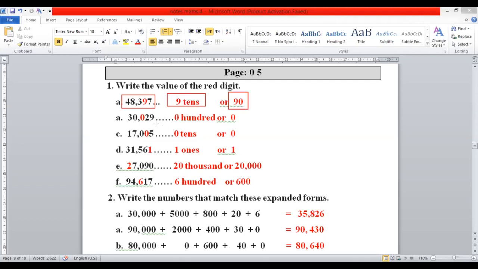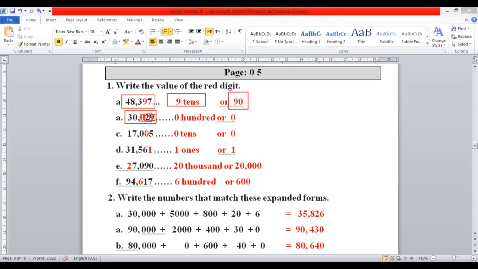Similarly, in the second number, here 0 is red. So the place value of 0, count the place value. The place value is 1, 10 and 100. So the place value of 0 is, you can write 0 hundreds as equal to 0. 0 hundreds means 0, 0 thousands means 0, 0 ones means 0, 0 tens means 0.